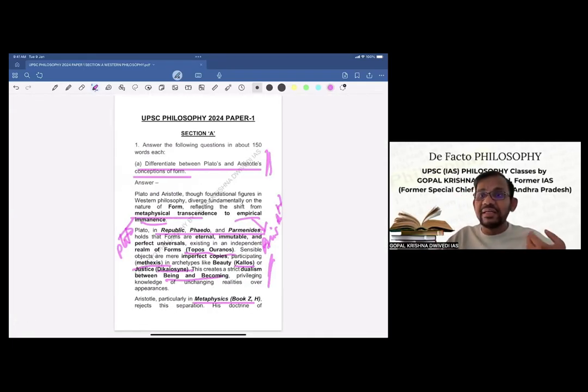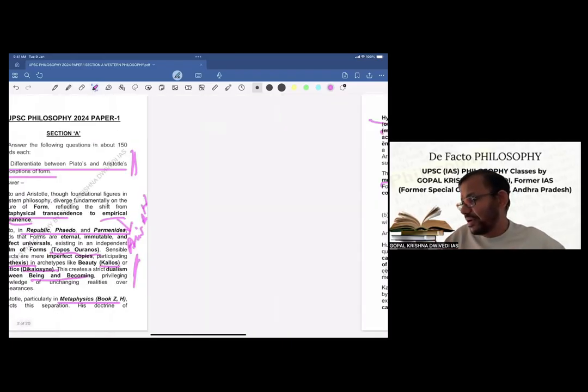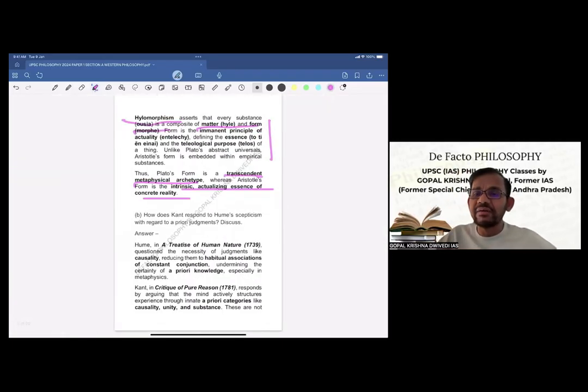It's not saying critically evaluate or discuss, because discuss also gives some scope basically. But here it's differentiate. You have to simply straightaway differentiate, and you cannot go beyond that directive. If you go beyond that directive, you are wasting words on other things which are not asked actually, and then you are going to land in a problem whereby you will definitely get fewer marks.